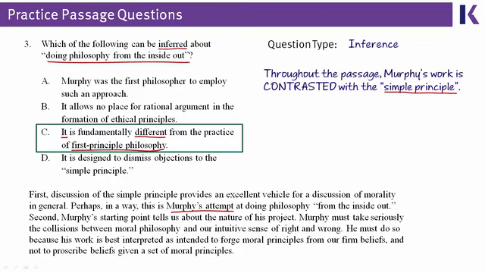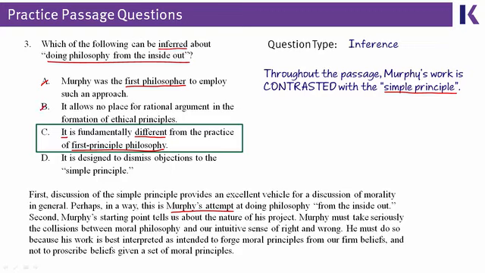There isn't any one sentence in this passage that says or paraphrases answer choice C, but based on the fact that the entire passage contrasts Murphy to simple principle philosophy, says that Murphy goes from beliefs to principles, first principles goes from principles to beliefs, they're exact opposites of each other. That is definitely fundamentally different, which is why C is correct. As for the wrong answer choices, A is incorrect because there's no information on whether Murphy was the first person to try to do this, completely outside the scope of the passage.